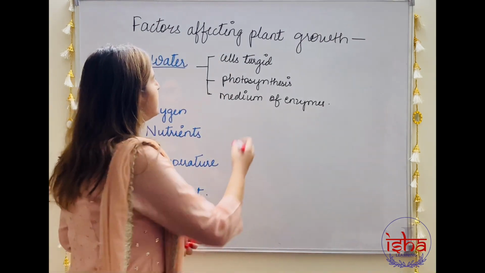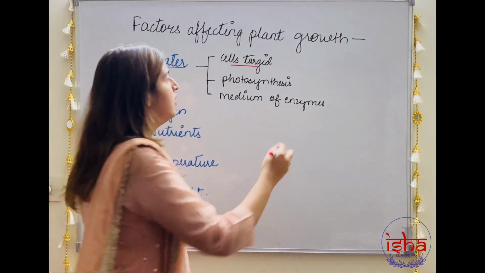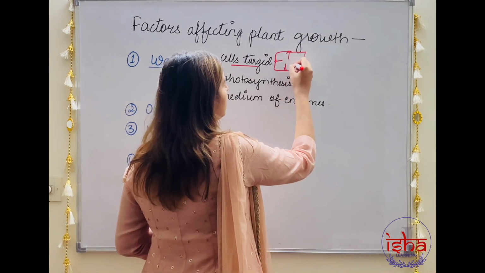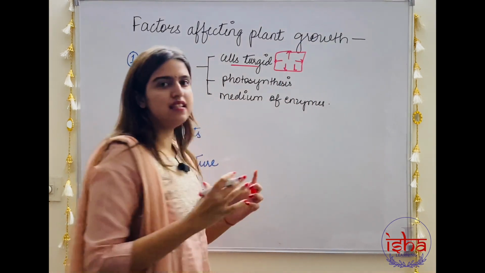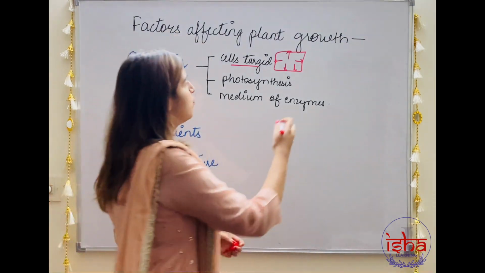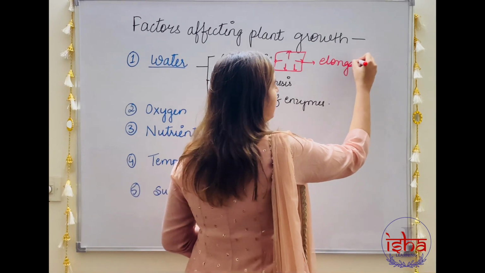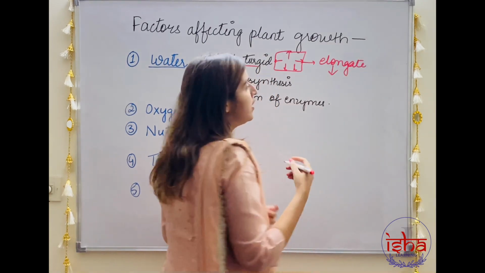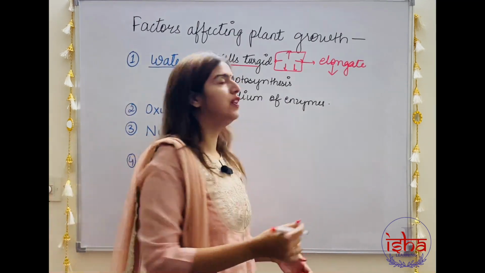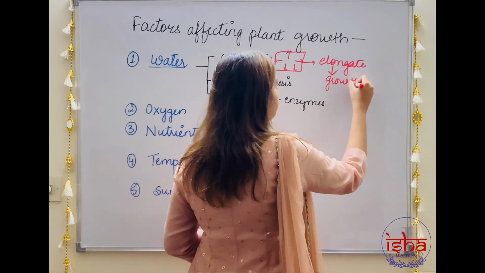Most important is a cell that will absorb water will become turgid. A turgid cell would have pressure of water exerting on its cell walls. As a result, it will cause the cell to expand. The cell is going to expand or elongate in size. This elongation of cells is going to increase the size or the height or the width of the plant. So this is going to cause a growth in the plant.